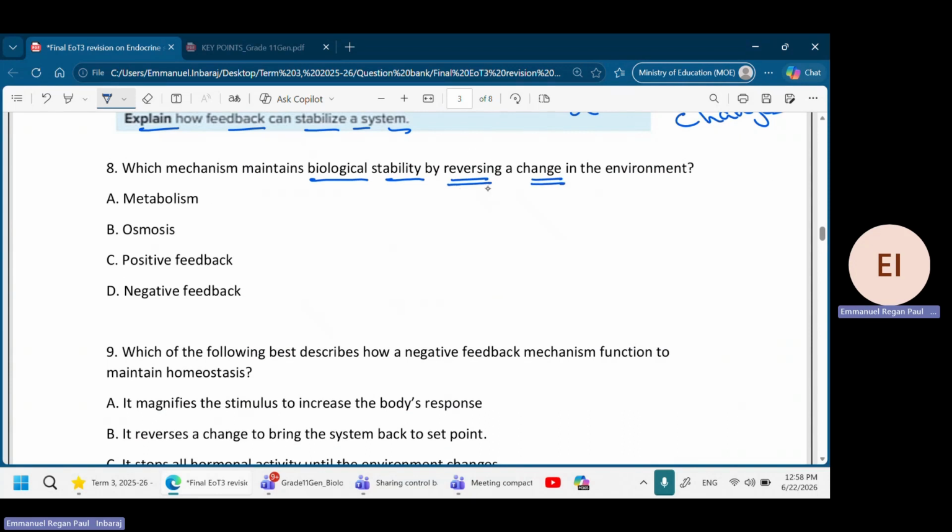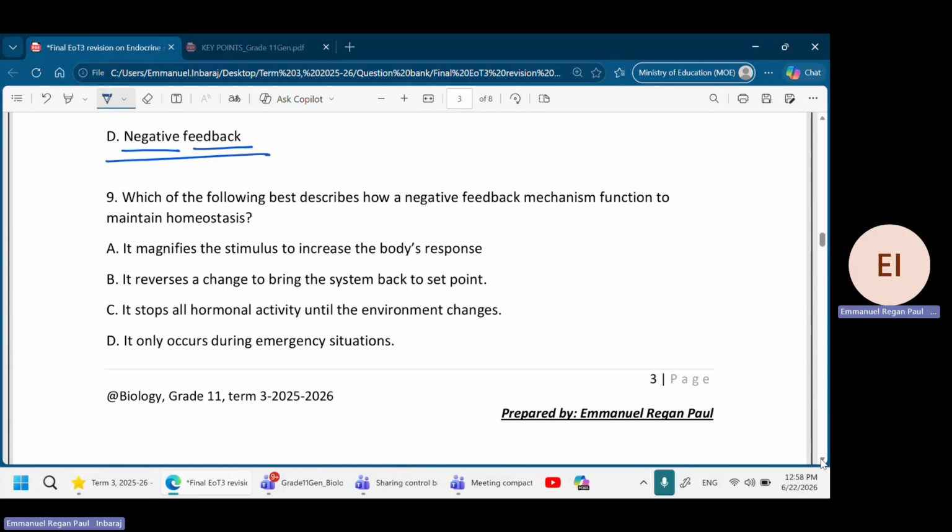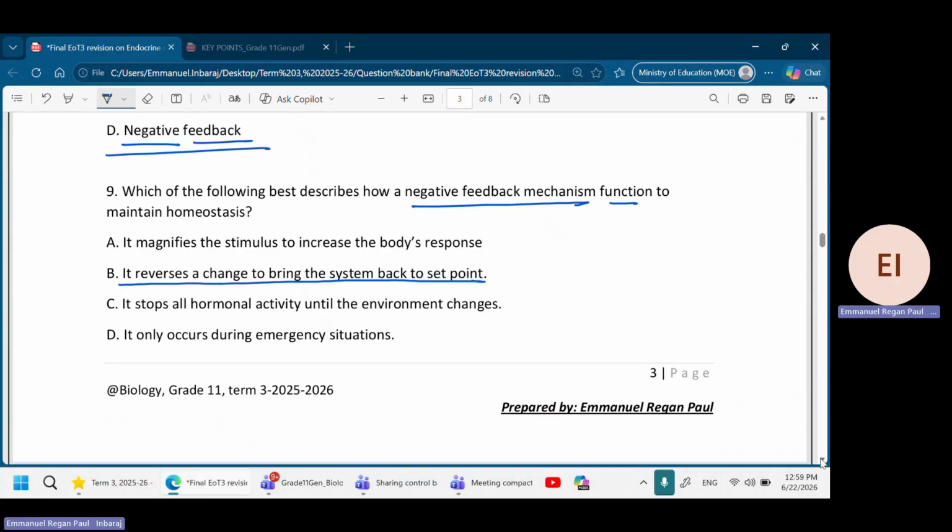I told you, reverse. When you see this keyword reverse, you write negative feedback mechanism. Okay, so this is one. Number 9. Which of the following best describes a negative feedback mechanism? Function to maintain homeostasis. Yeah, it reverses a change to bring the system back to the set point. Again, the keyword is there: reverse.